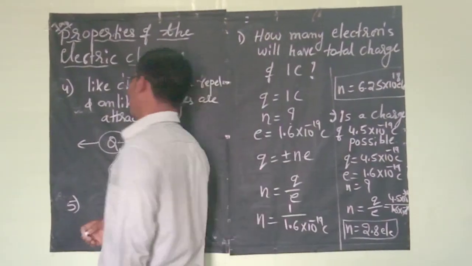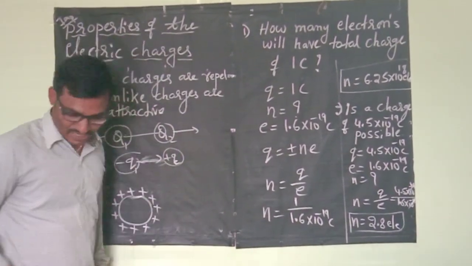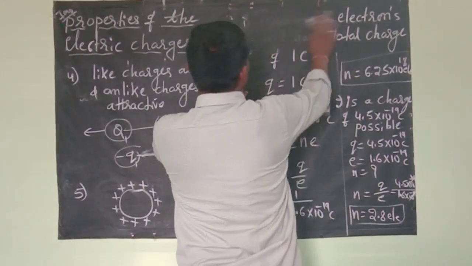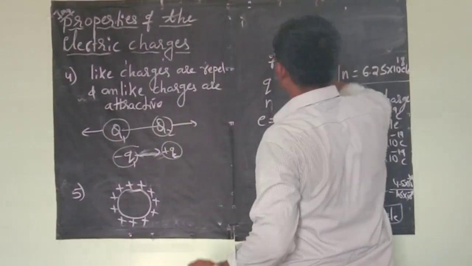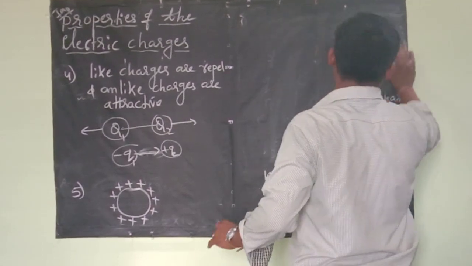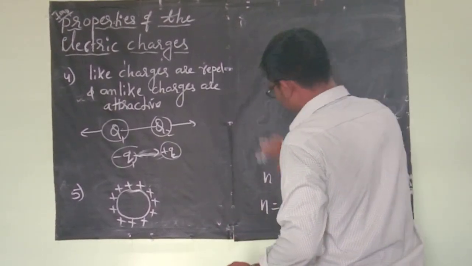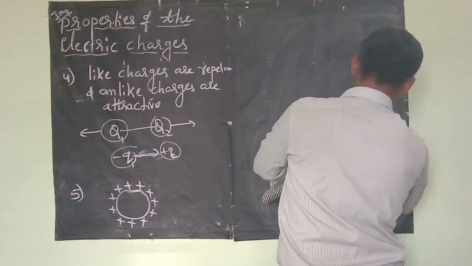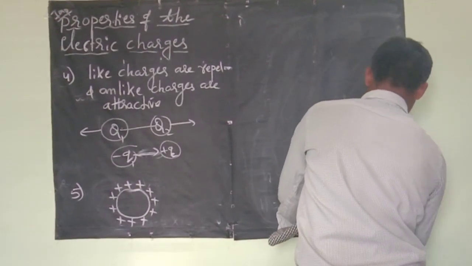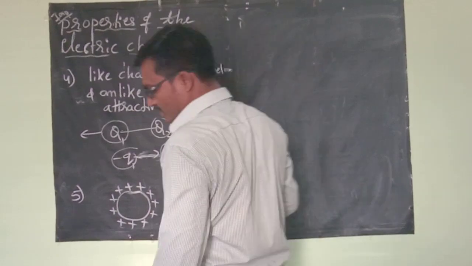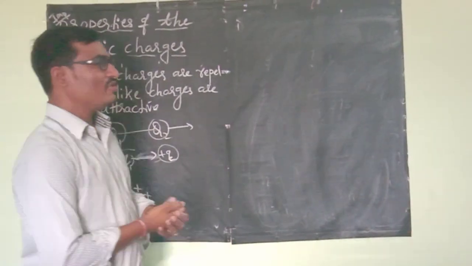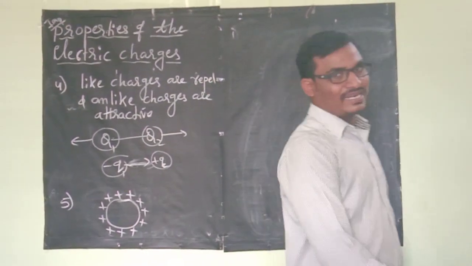We are taking this as one property, the fifth property. Then the sixth property: the charge is a scalar quantity. Charge is a scalar quantity. We know what is the meaning of scalar? Which is having magnitude but not direction.